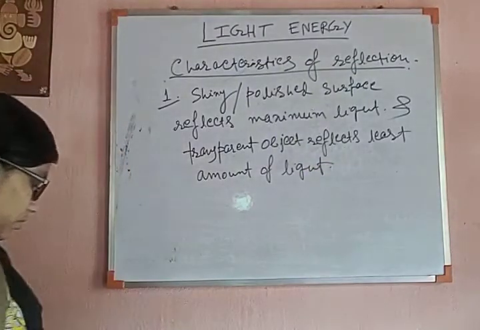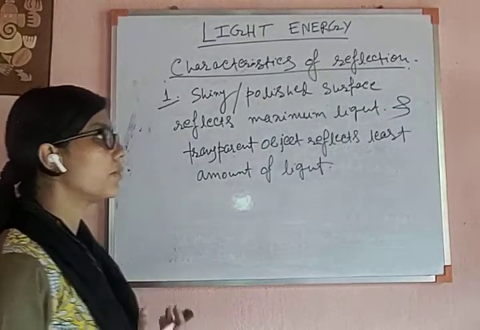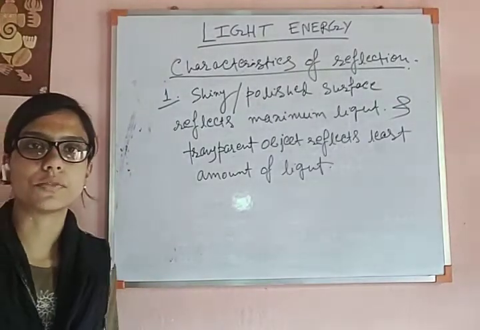We can see that a transparent object is reflecting the least amount of light, and for a transparent object a shadow is not produced.